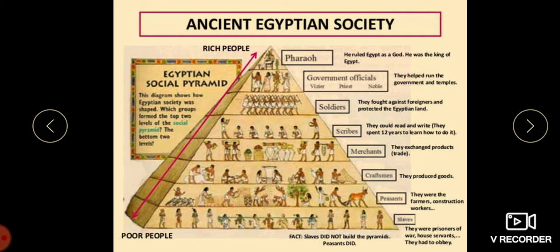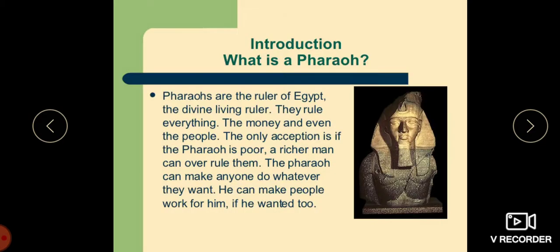This diagram shows how Egyptian society was shaped, which groups formed the top two levels of the social pyramid. The bottom two show the levels of the people, the peasants and the slaves.